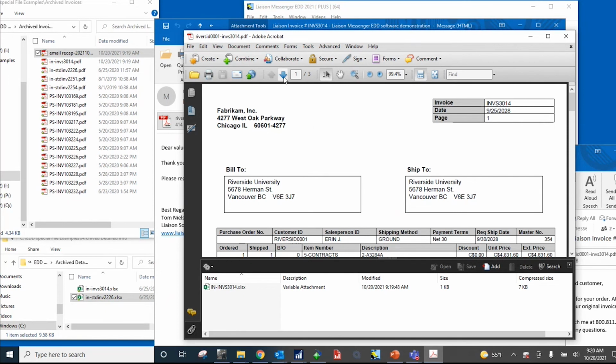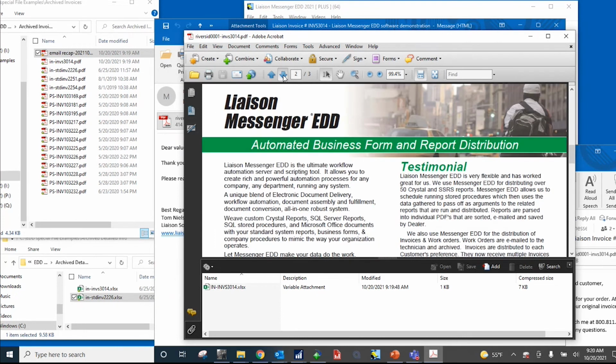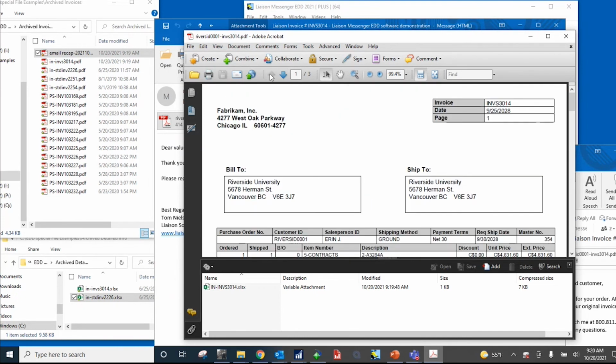One thing that we did here is we attached a static attachment. So you could see this is a 3-page PDF. Page 1 is the invoice. Page 2 and page 3 is the brochure that we attached.